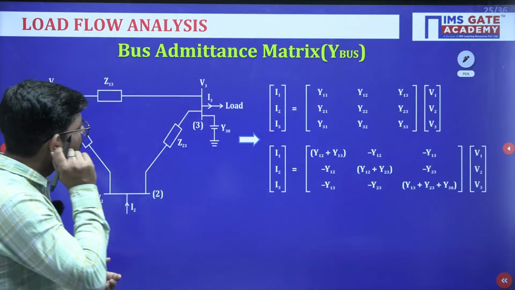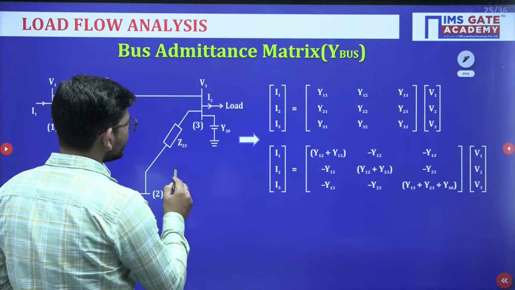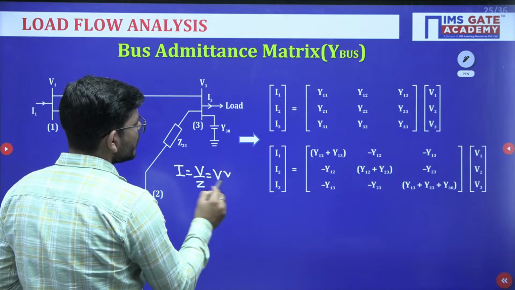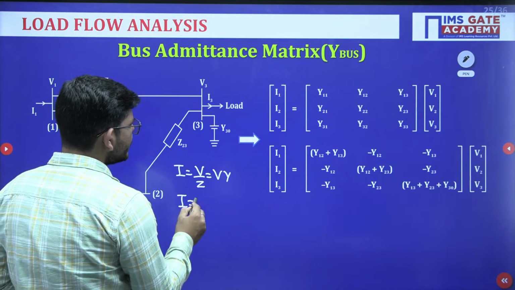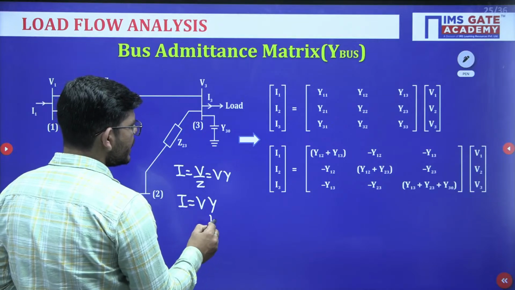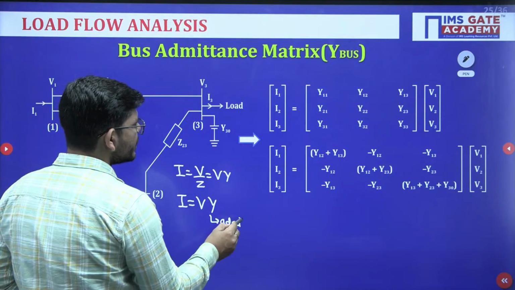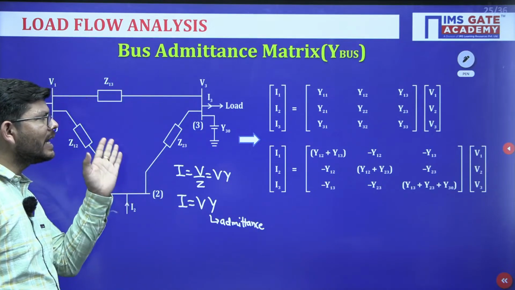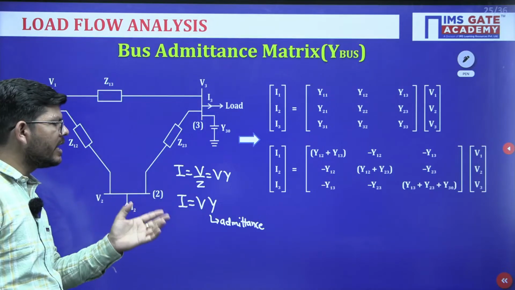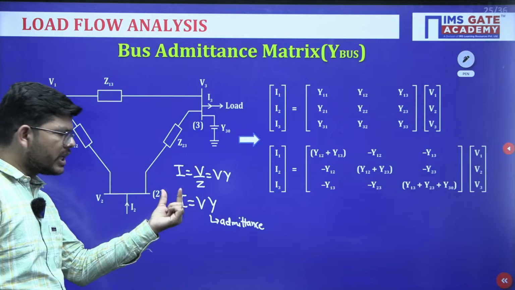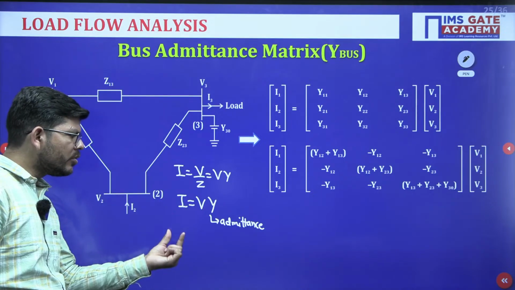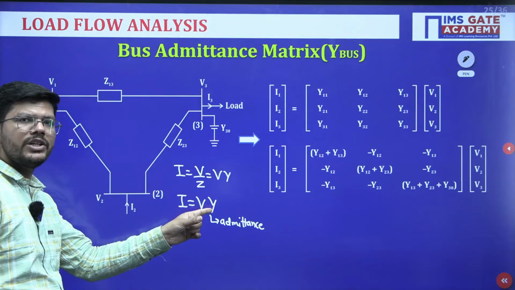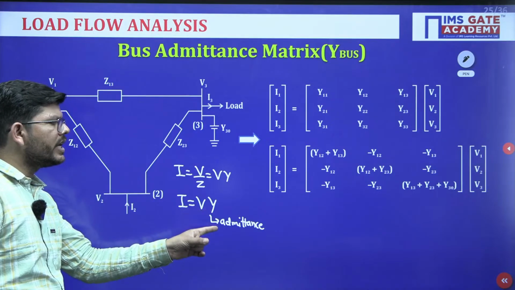The Y bus admittance matrix: you know that I equals V upon Z, or 1 by Z is basically Y. So I equals V into Y, where Y is basically admittance, the reciprocal of impedance. We will write the KCL equation at the buses to calculate I, the total currents, and we will try to relate all the currents of the buses with all the voltages, and the coefficients used in relating those will be called the bus admittance matrix.